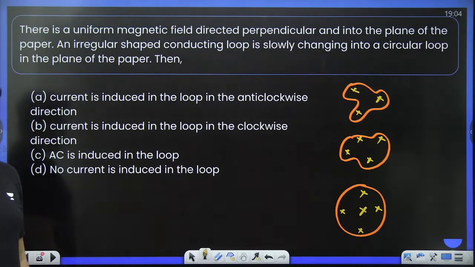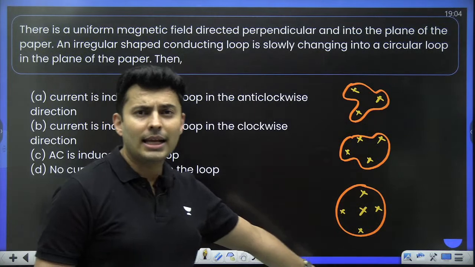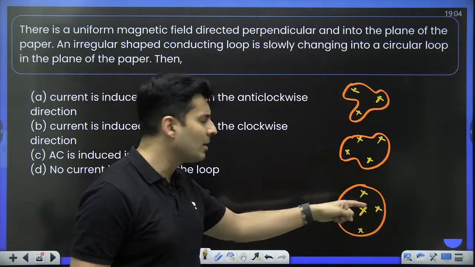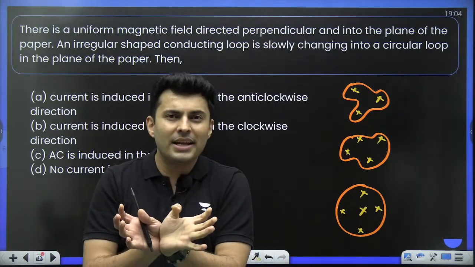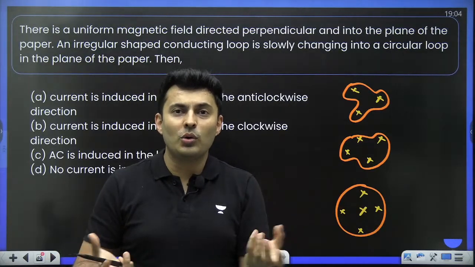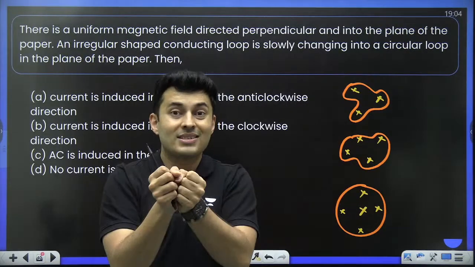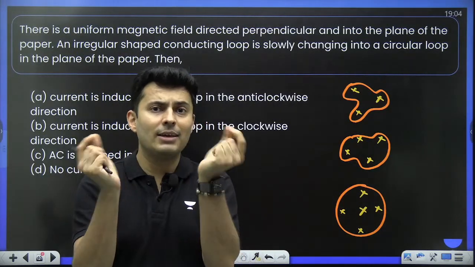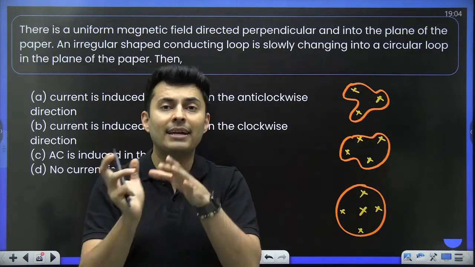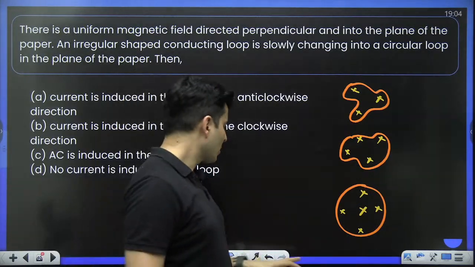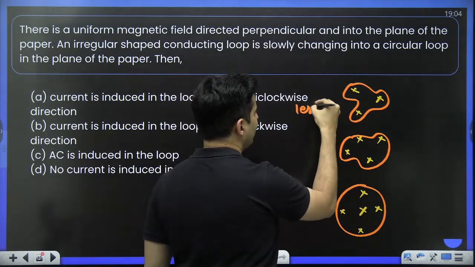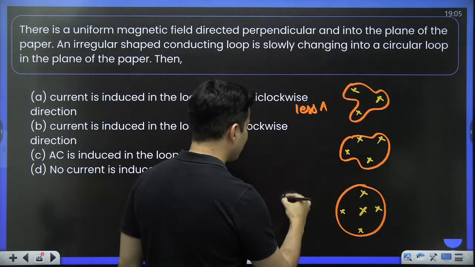Okay, fine. Isn't the area changing? Here the area is slightly more, because if it was some irregular shape and you try to pull it and make it into a circle, what are you trying to do? You are trying to expand, because a circle is the maximum area for a given length. For a given perimeter, you cannot have a figure with more area than the circle. Keep that in mind.